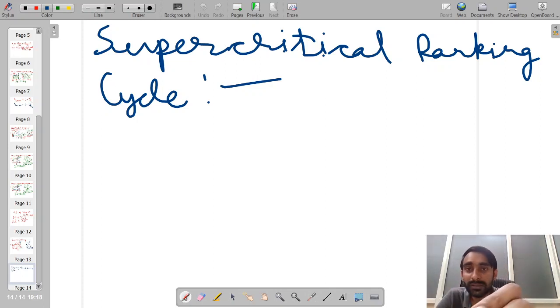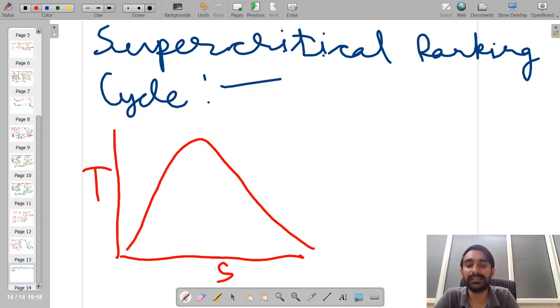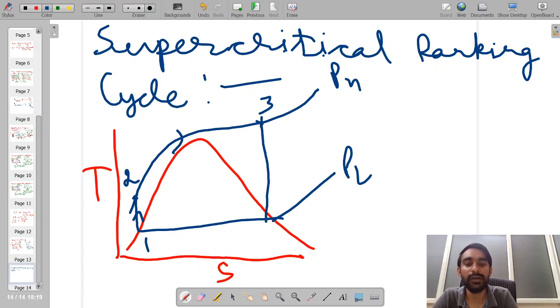Okay. So let me first draw over here a supercritical Rankine cycle. So let us consider the TS axis. Over here, let us consider our liquid vapor dome, and let us consider this is our high pressure line. Okay, so this is PH, this is our low pressure line PL. Say this is our point number 1, then this is point number 2. Say this is our point number 3, and this is point number 4.